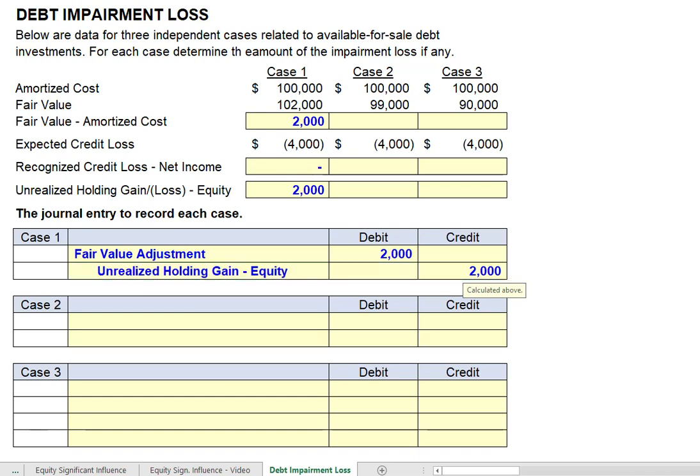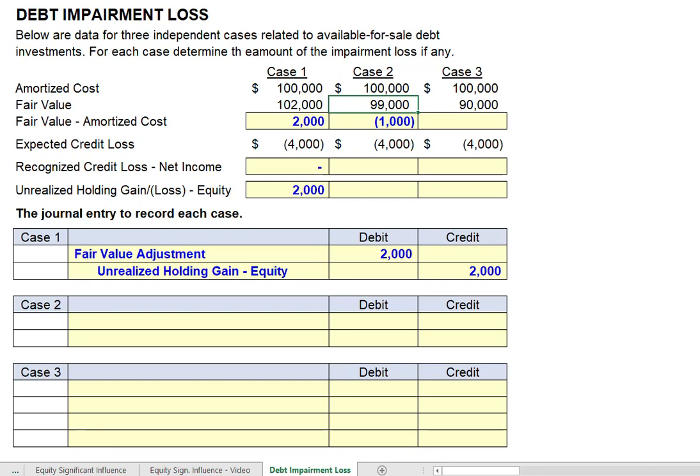Let's go ahead and take a look at scenario 2. Amortized cost $100,000, but now we have a fair value of $99,000. So we potentially can have what? A $1,000 unrealized holding loss. But since we're told that we have credit losses of $4,000, that's what we're going to record. Again, not the full $4,000, because we would never accept, again, the difference between these two is $96,000. We would never accept $96,000 in settlement, not when we can sell it for $99,000.